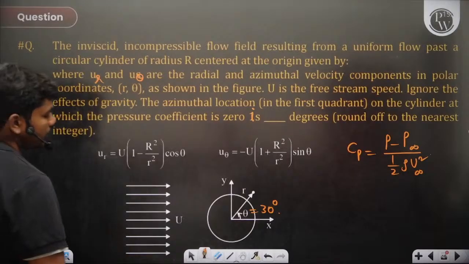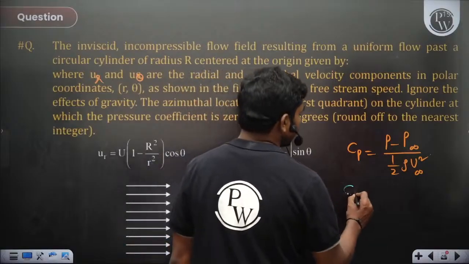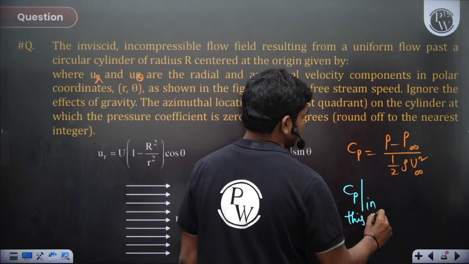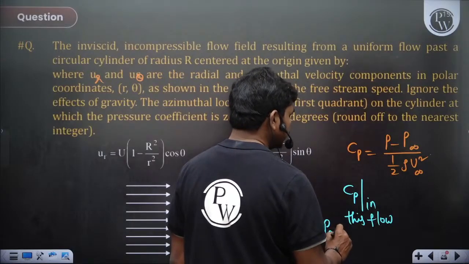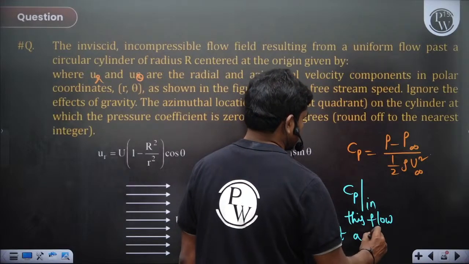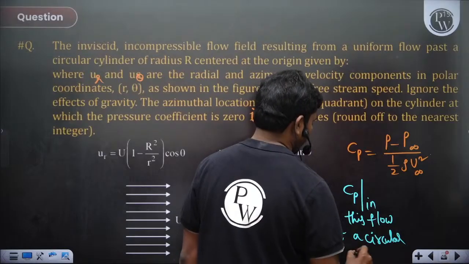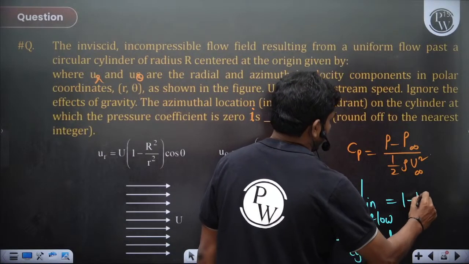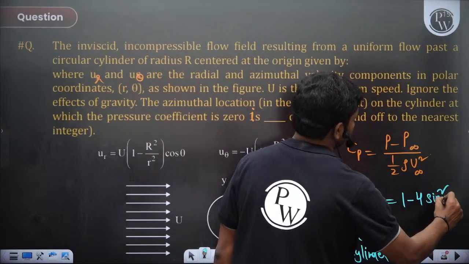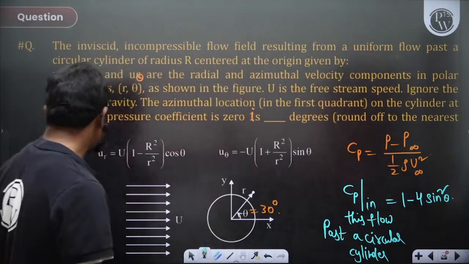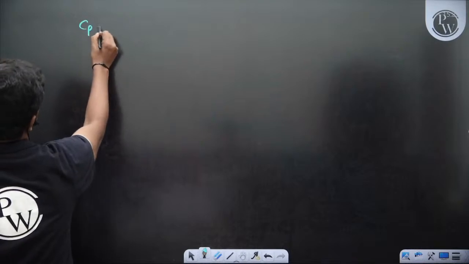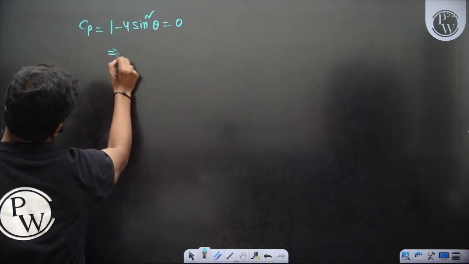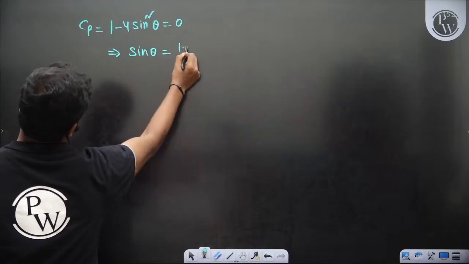So let's see. Cp is equal to P minus P infinity by half rho V square, and Cp in this flow past a circular cylinder is 1 minus 4 sine square theta. If you equate this to 0, then you will see sine theta is equal to plus or minus half.